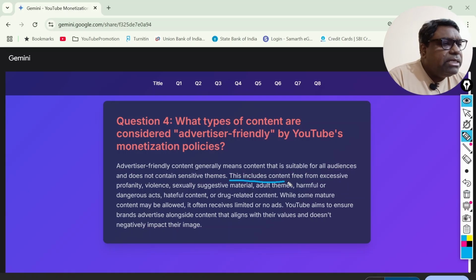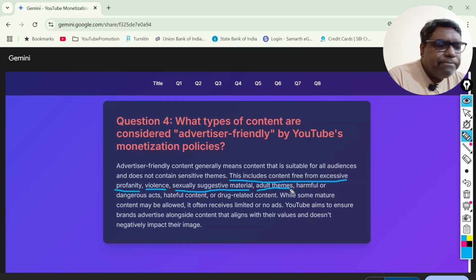This includes content free from excessive profanity, that means abusive and harsh language, which is absolutely not acceptable in normal society. Again, violence or sexually suggestive material, which definitely carries a taboo altogether.